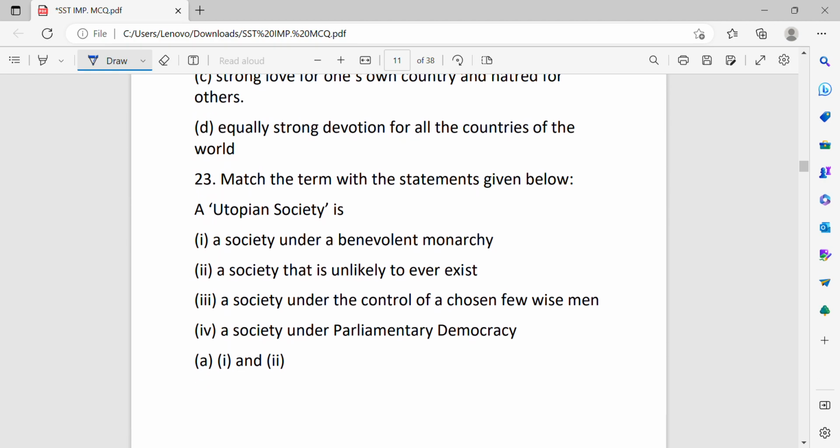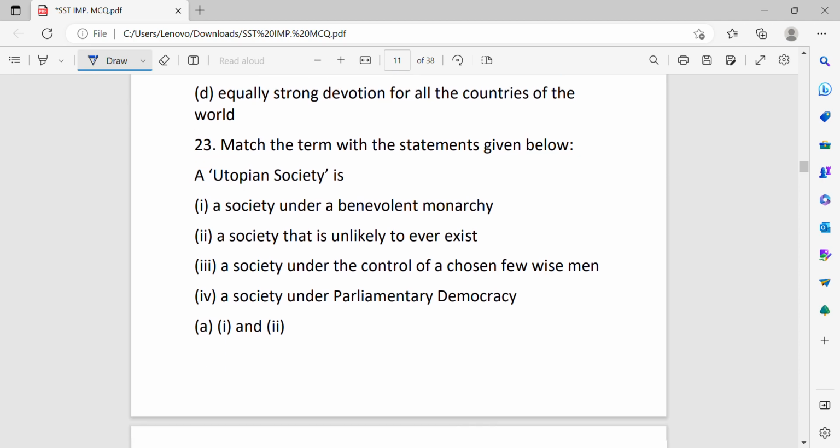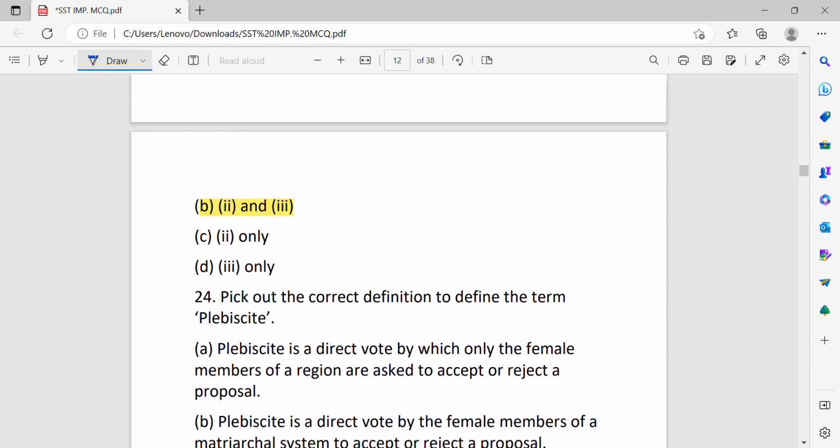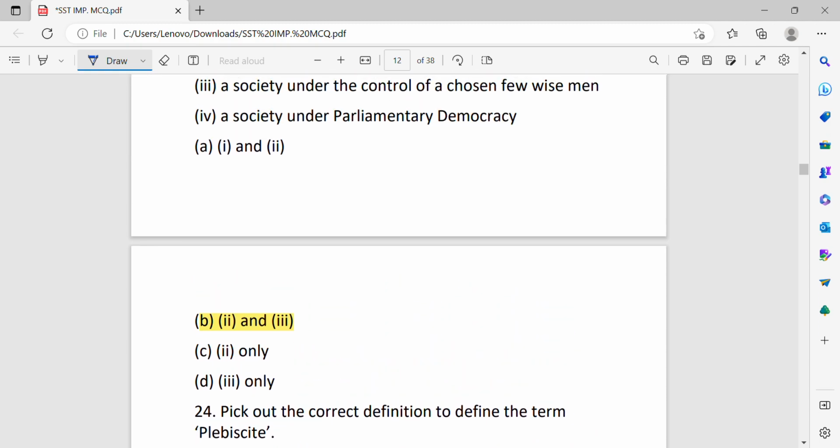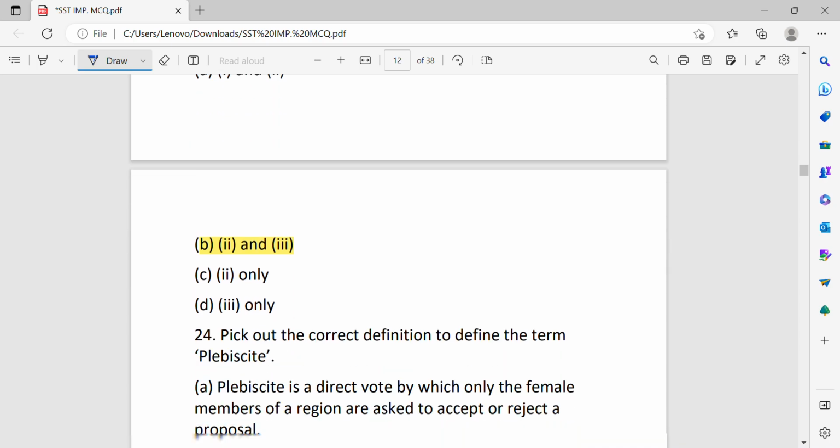Match the term with the statement given below. A utopian society, a society under a benevolent monarchy, a society that is unlikely to exist, a society under the control of a chosen few wise men, a society under parliamentary democracy. First and second option are the correct one. Second and third statement are correct.